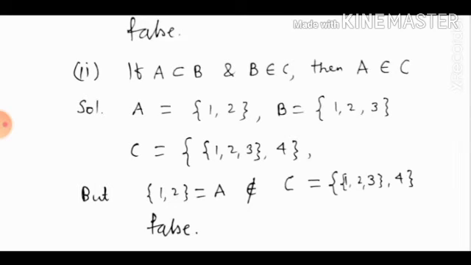This is C. You can see B is an element of C, but A does not belong to C, as A is {1, 2}. This is not present in C, separated by comma. Hence it is also false.